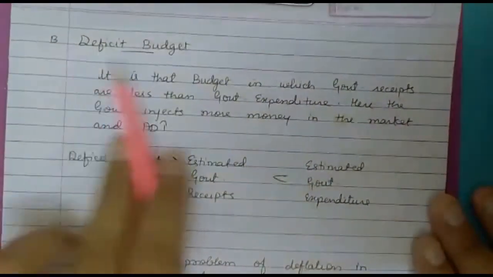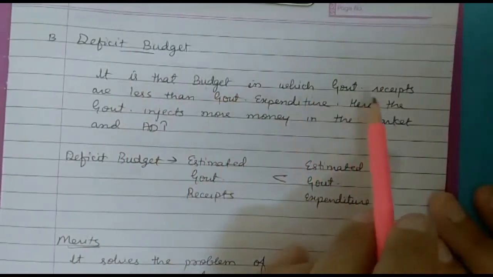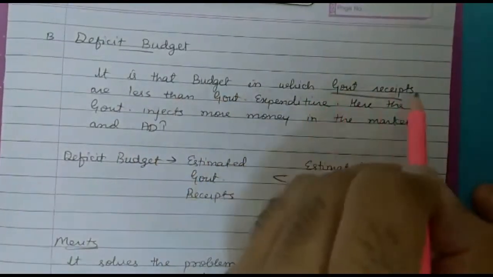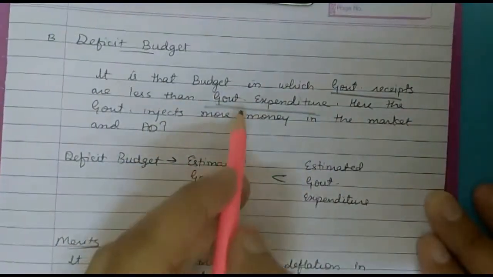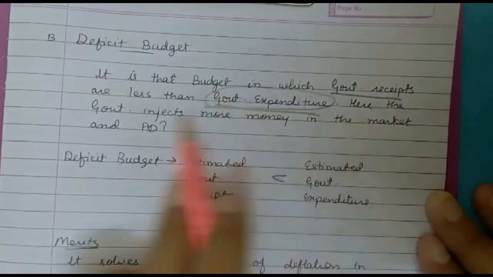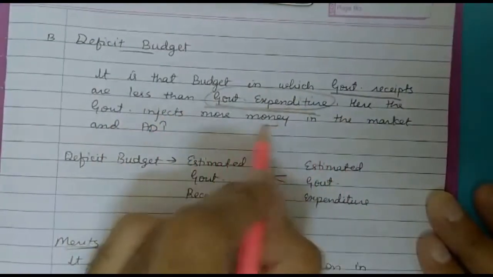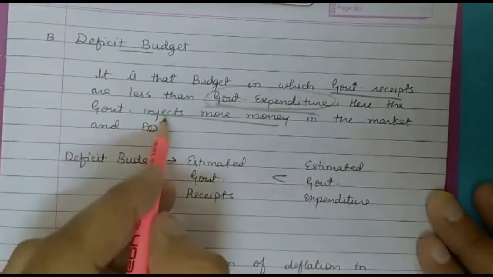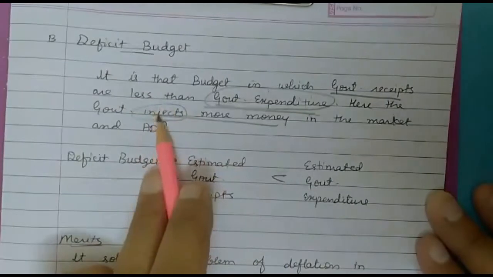Now, deficit budget. It is that budget in which the estimated government receipts are less than the government expenditure. Government expenditures are more in this case. Here, the government injects more money in the market. How does the government do that?